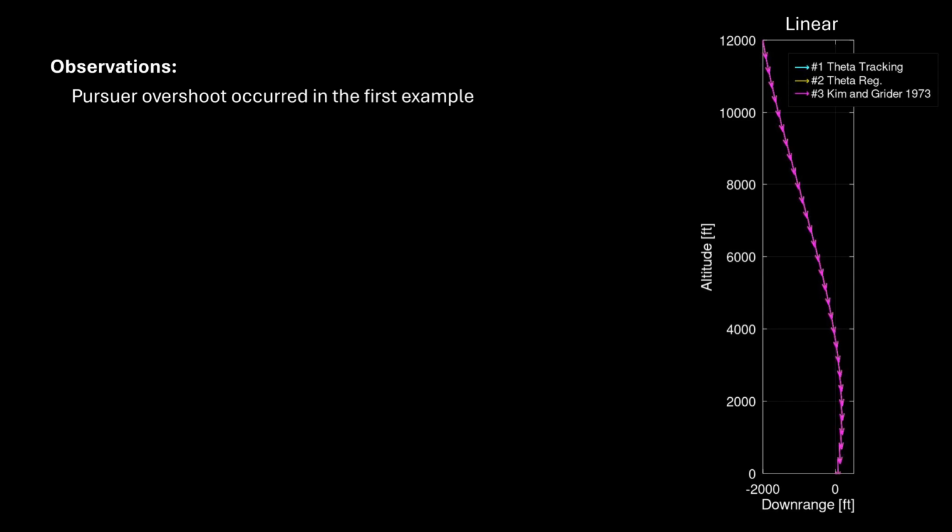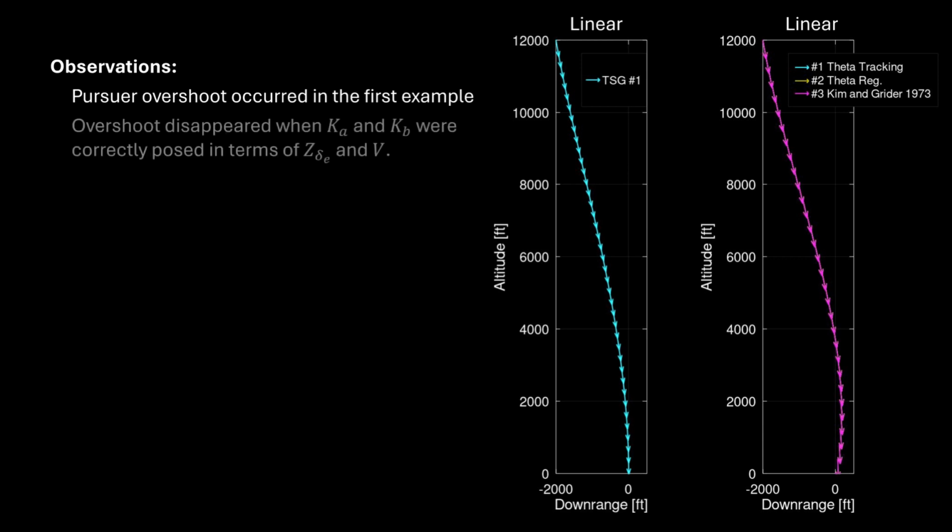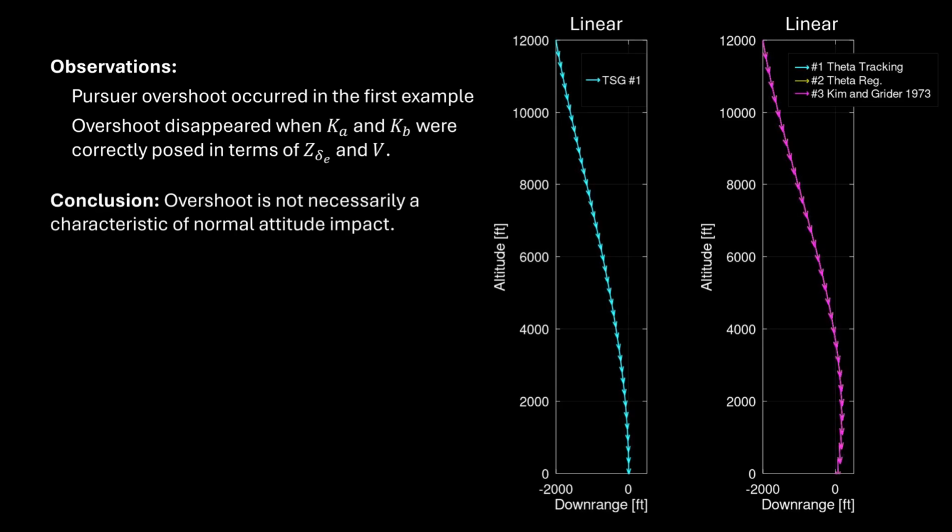Then we updated our simulation so that the parameters defining the engagement kinematics and the pitch dynamics were consistent. And we found that overshoot no longer occurred for ground normal intercept. The updated scenario confirms that overshoot is not necessarily a feature of normal attitude impact.